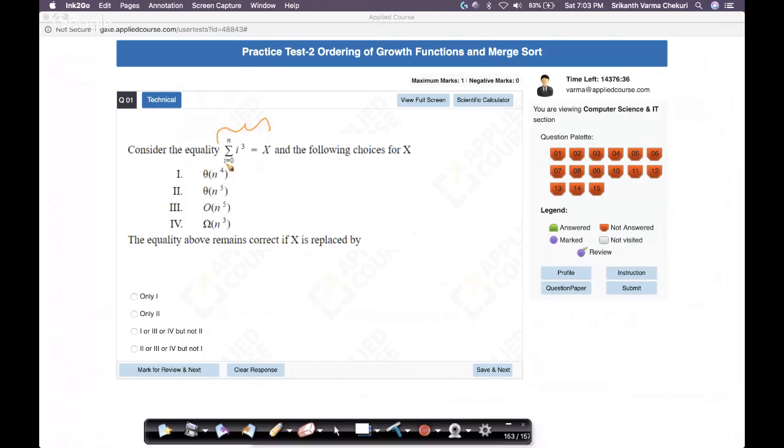What do you have here? Summation i goes from 0 to n of i cube. So what does it mean? It means 0 cube, which is 0, plus 1 cube, plus 2 cube, plus 3 cube, and so on, up to n cube, right? That's what we have. Okay, let's assume this is equal to x, right? Which of the following choices of x is correct?